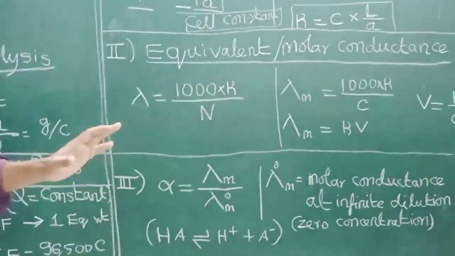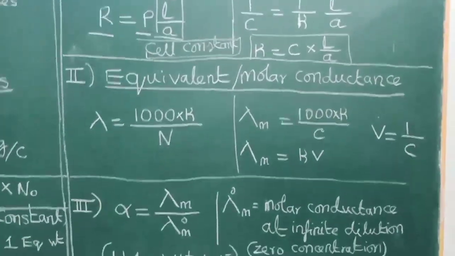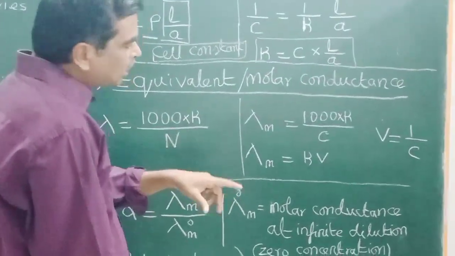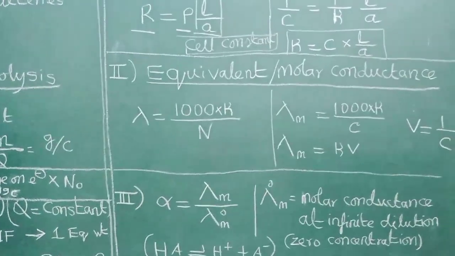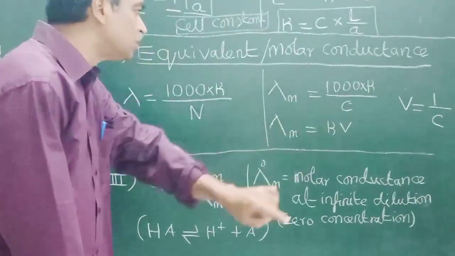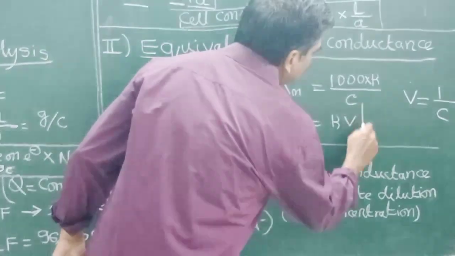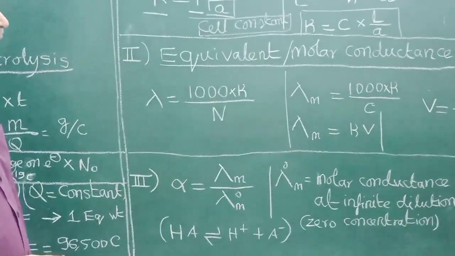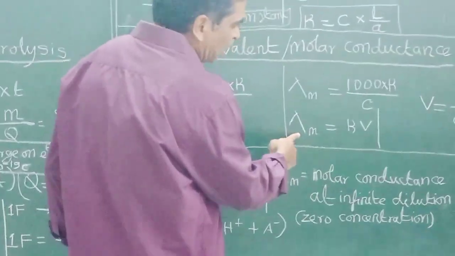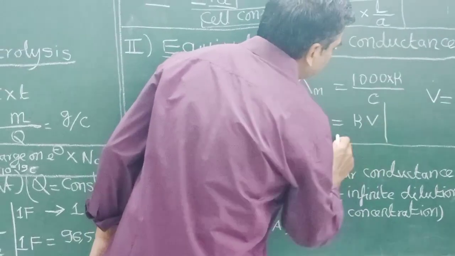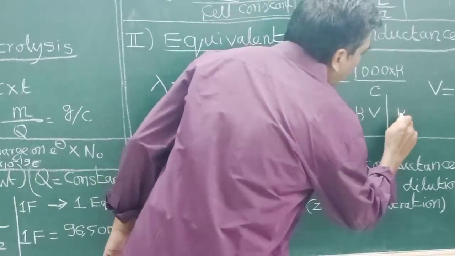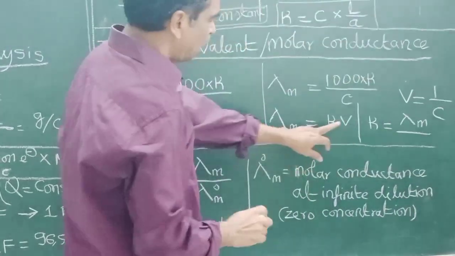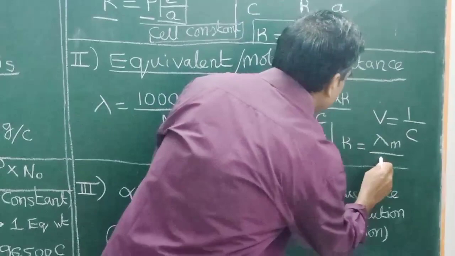There is a common question asked in IIT JAM, GATE, CSIR. On dilution, specific conductivity decreases, whereas molar conductance increases. Why? If you see the expression, on dilution or on decreasing the concentration, λm increases, directly proportional to V. For example, κ = λm/V.